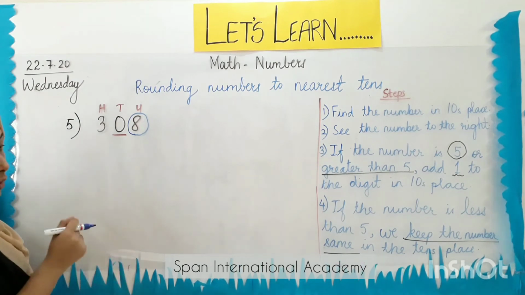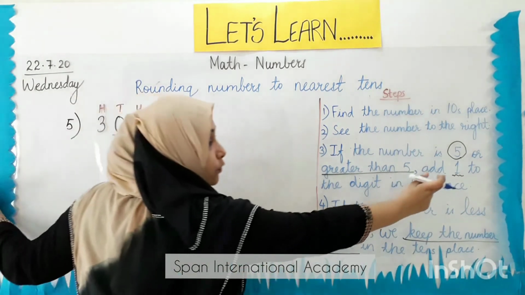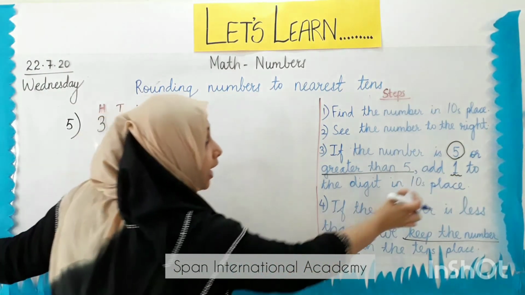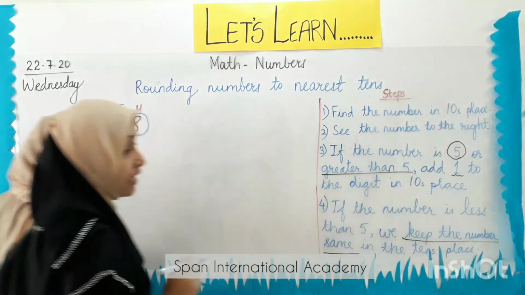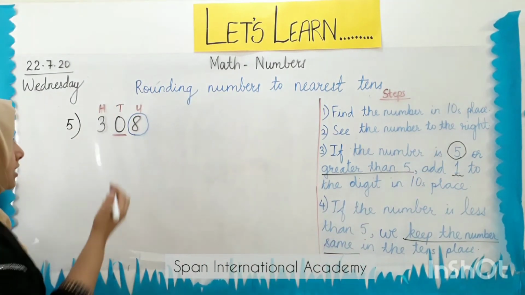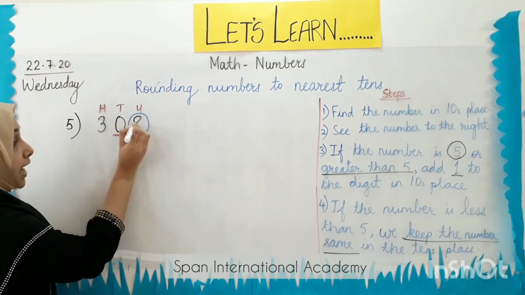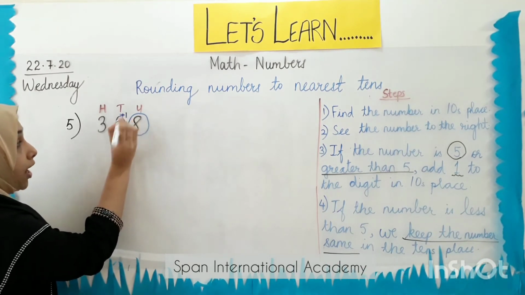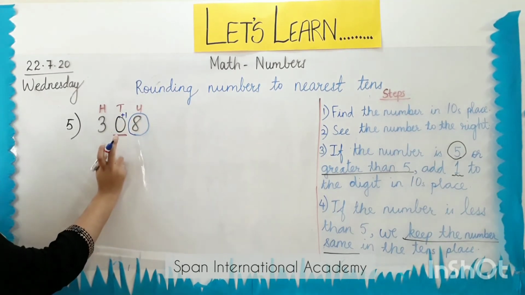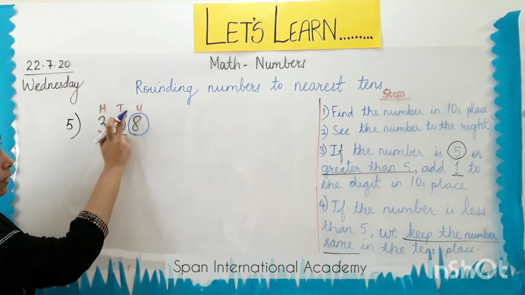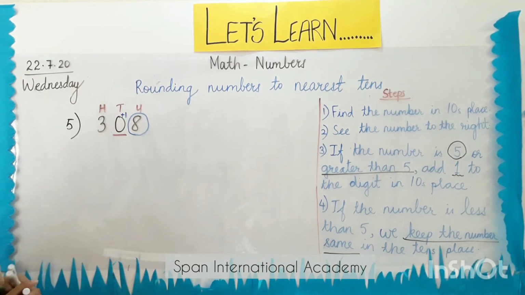So, what do I have to do? I have to add 1 to the digit in tens place. So 0 plus 1 gives me 1.